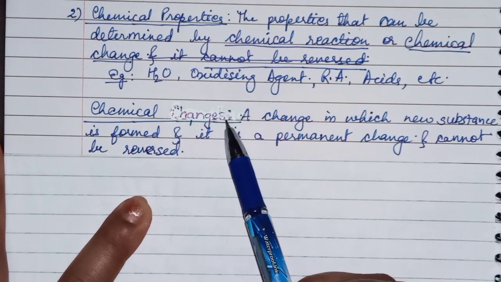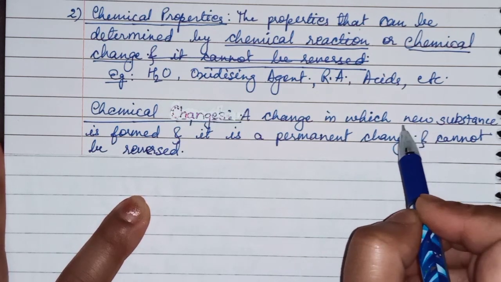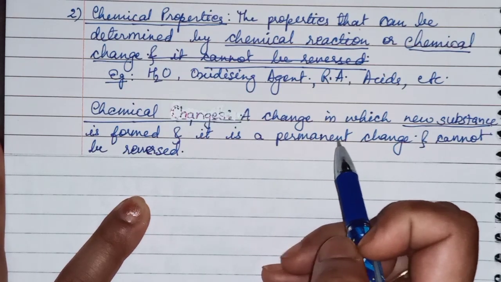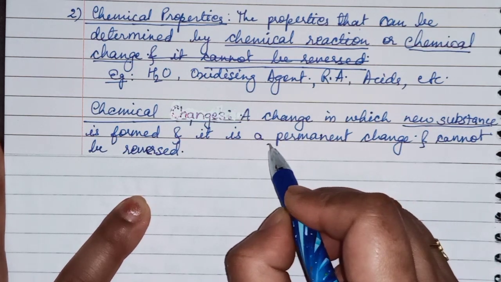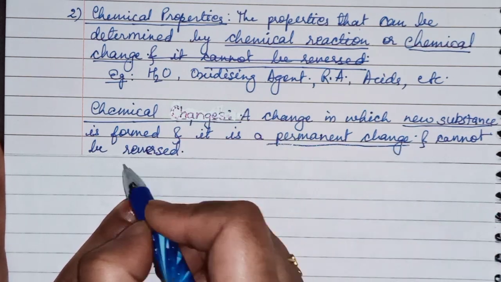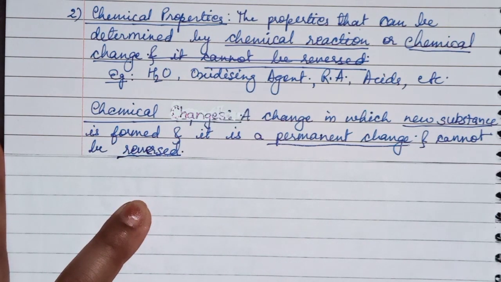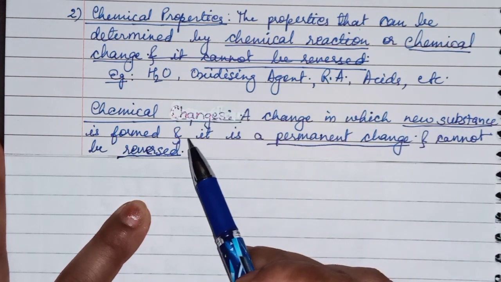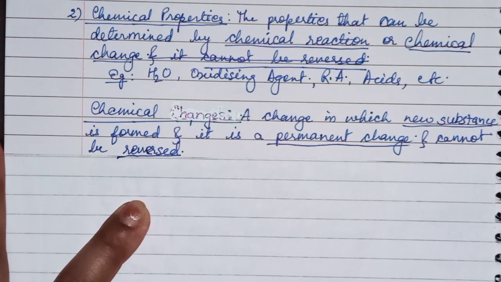Next is chemical changes. A change in which a new substance is formed, and it is a permanent change. It cannot be reversed. Permanent change means after the change you will not be able to reverse it. So this type of change is called chemical change. A change in which a new substance is formed, and it is a permanent change that cannot be reversed back, is called chemical change.